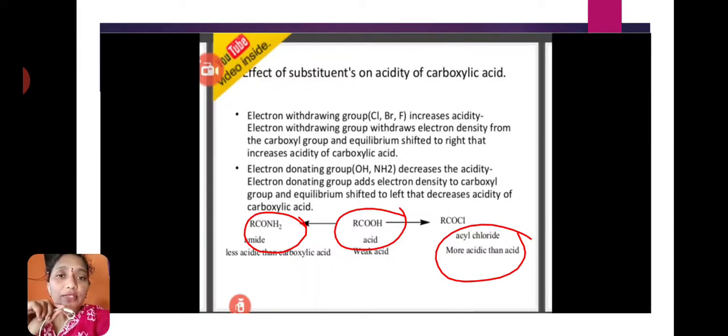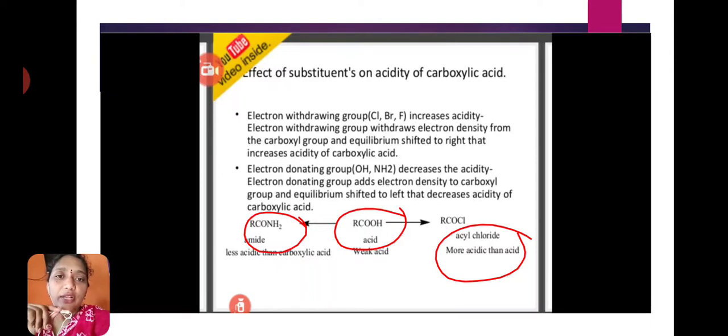But if the carboxylic acids have electron donating groups, that means OH or NH2 groups are the donating groups. These electron donating groups donate electrons to the carbonyl carbon.